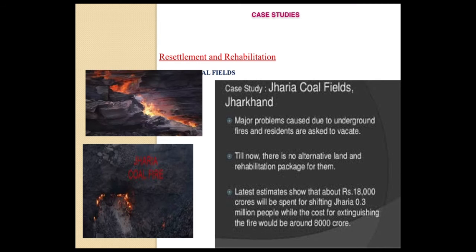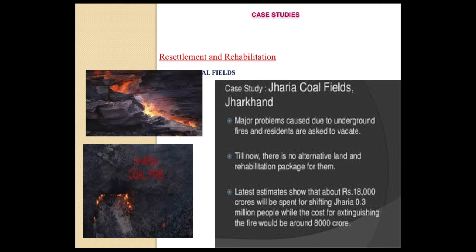So the first one is case studies about resettlement and rehabilitation. Here the first one is Jaria coalfields, which is present in Jharkhand. The major problem was caused due to underground fires, and residents in and around that area were asked to vacate. People were vacated due to these underground fires, but no alternative land and rehabilitation package were given for them. So they suffered a lot.